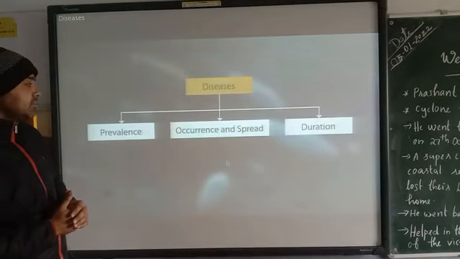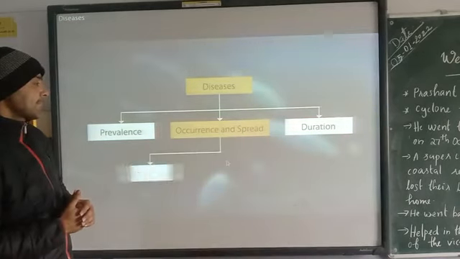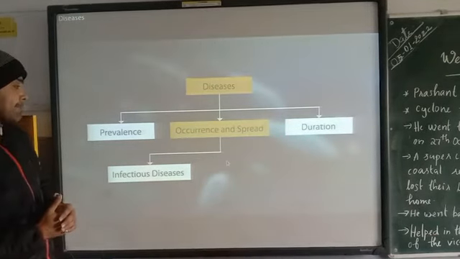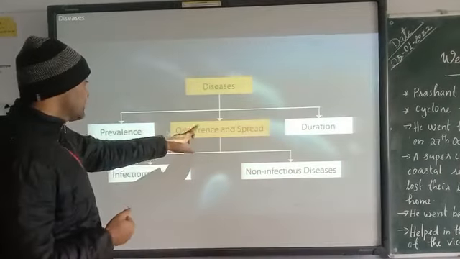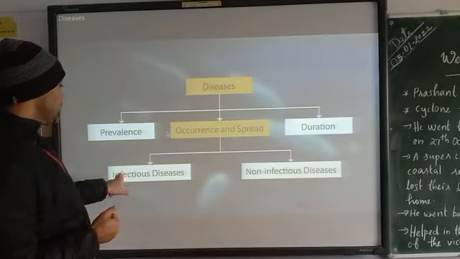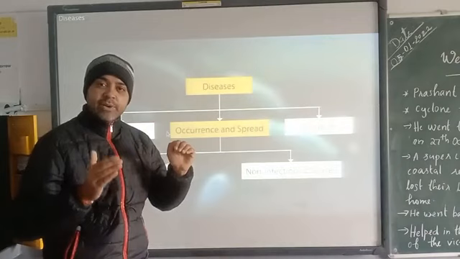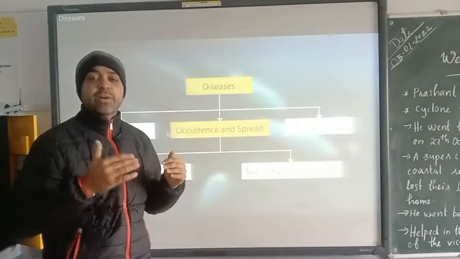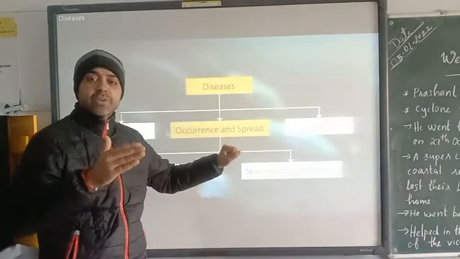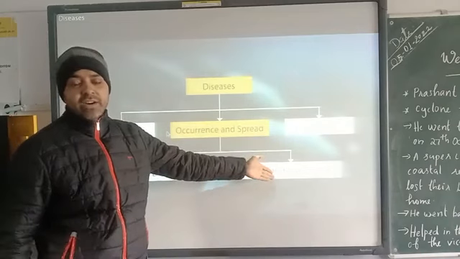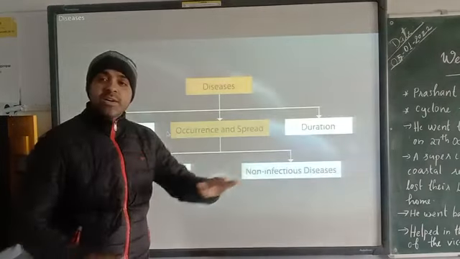Diseases are divided into two types based on occurrence and spread: infectious diseases and non-infectious diseases. Infectious diseases can be transmitted from an infected person to a healthy person, and non-infectious diseases, like diabetes, heart problems or kidney problems, cannot be transmitted from an infected person to a healthy person.